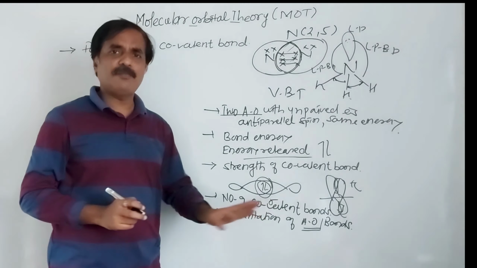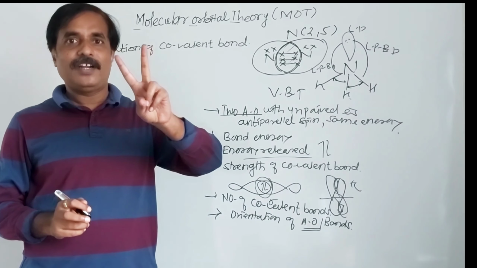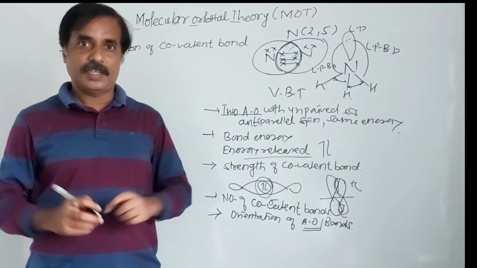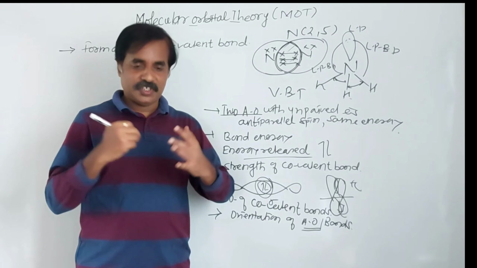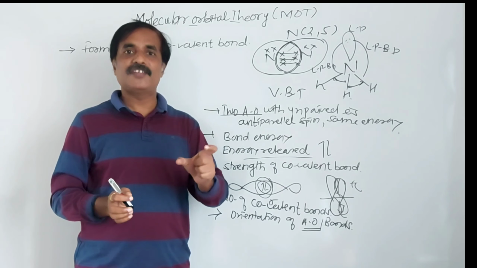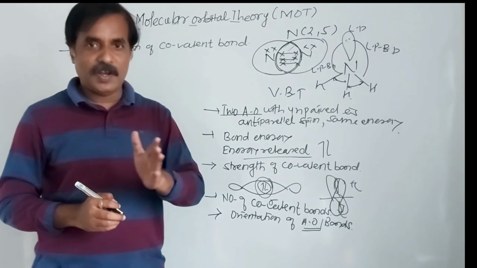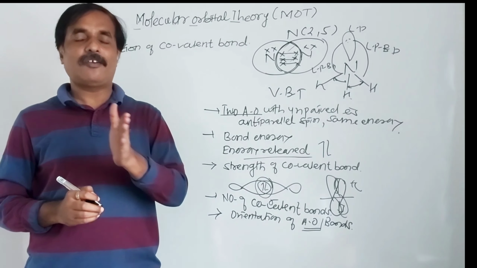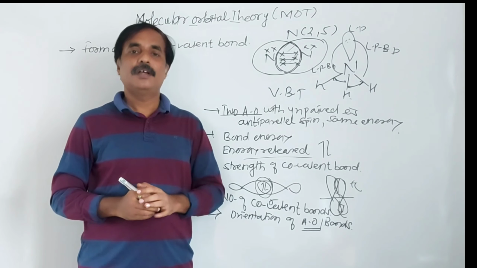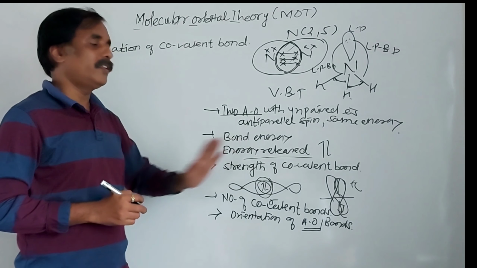So this is valence bond theory, which we have already seen. Any two atomic orbitals with unpaired electrons of antiparallel spin and comparable energy are required. Effective overlapping is required for the strength of the bond. Whatever energy gets released when electron spin is neutralized is said to be bond energy. The number of covalent bonds depends on the number of electron pairs in the electron crowd in the common region, and then the orientation of bonds to avoid interaction. This is the valence bond theory.